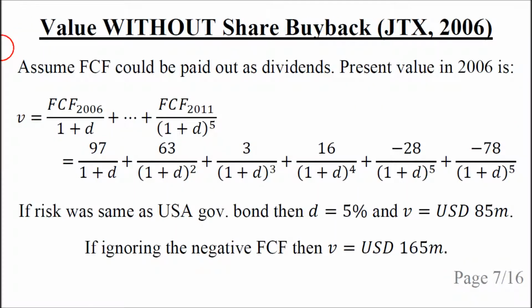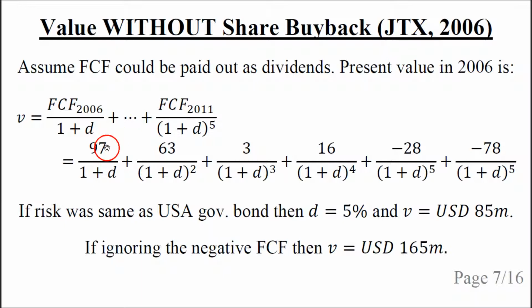So let's consider the year 2006. If we assume that the free cash flow is the earnings that could be paid out as dividends, then the value to a long-term or internal shareholder of the company is V, and it is a free cash flow from 2006 divided by the first year's discounting plus free cash flow for the rest of the years up until the company ceased to exist. So we plug in the numbers from the data table in the previous slide and we get this formula here.